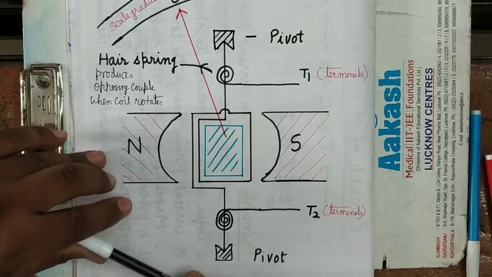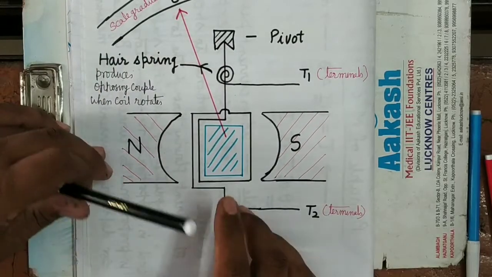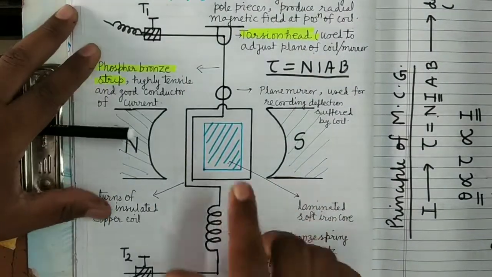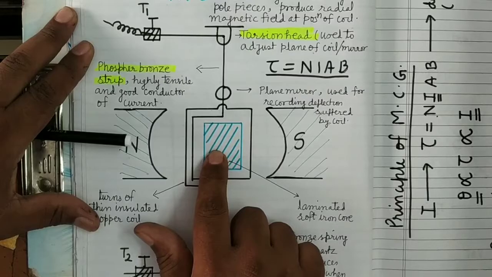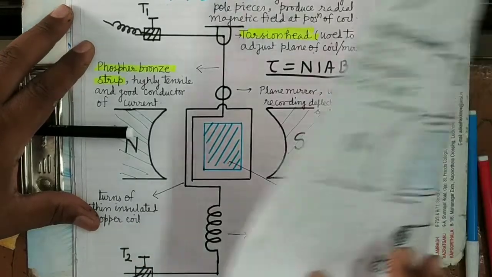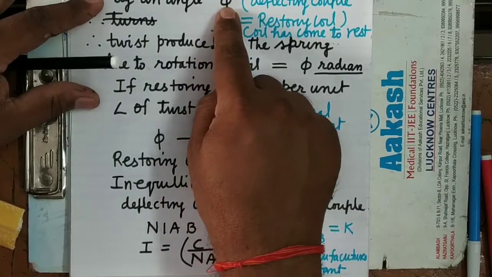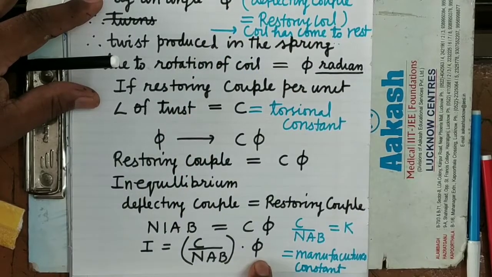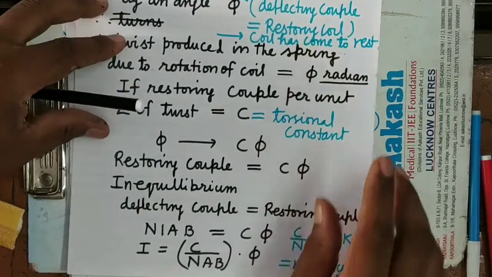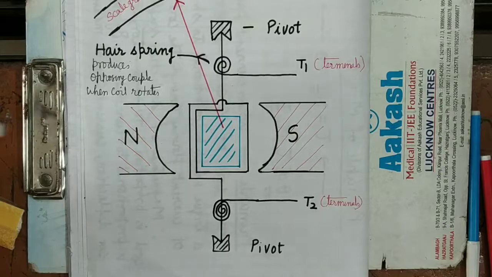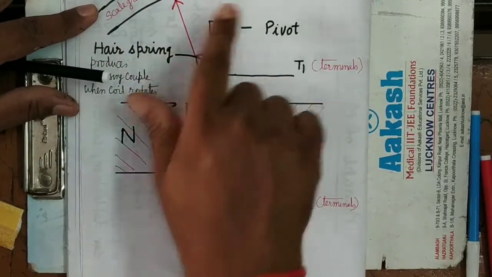By measuring the deflection we can measure the strength of current. But here we can directly get the current. Here there is no need to measure the deflection like in the suspended coil galvanometer, where we first measured the deflection and then measured the current using the formula I have already told. In the suspended coil galvanometer, firstly we were measuring phi, and then calculating the current. Current was not measured, it was calculated. Phi was measured from the experiment. But here we can directly measure the current.